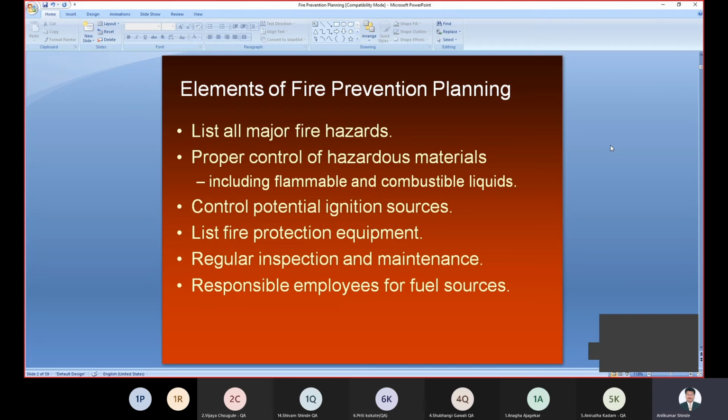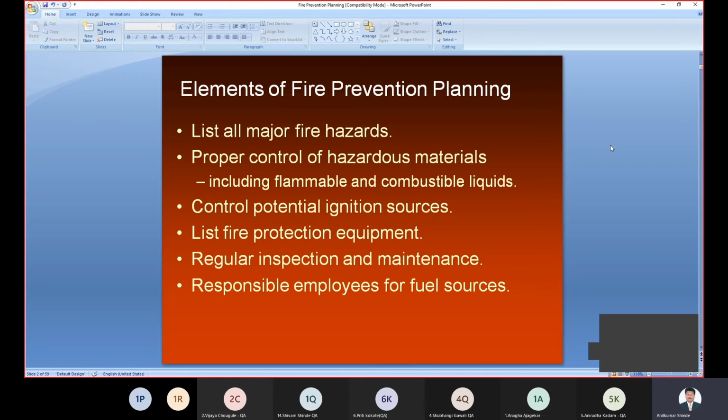So list out the fire protection equipment. Regular inspection and maintenance must be required. If fire equipment is available, it should be regularly inspected, and we have to check whether the equipment is properly maintained and functioning or not. If any maintenance is needed, we do that maintenance of that particular firefighting equipment and make it function regularly.